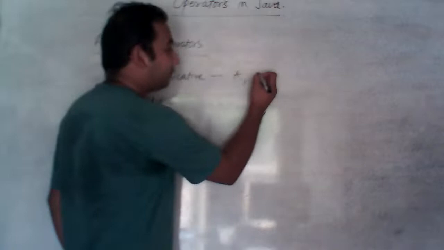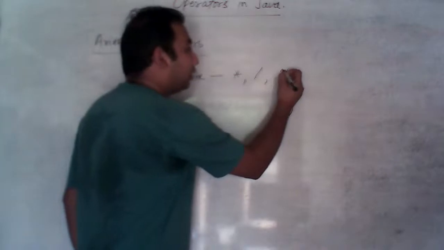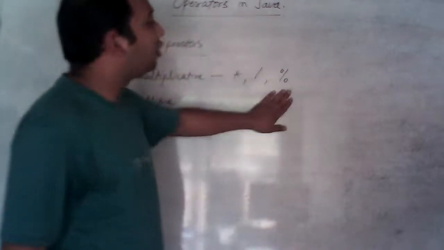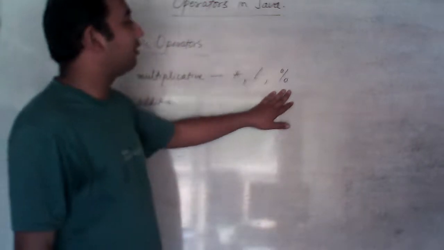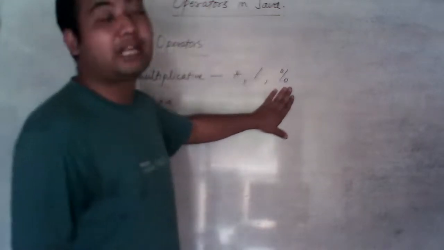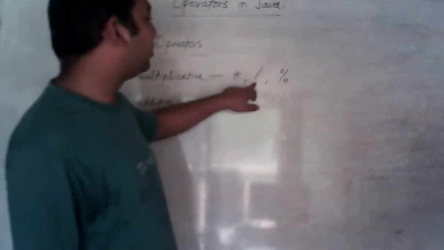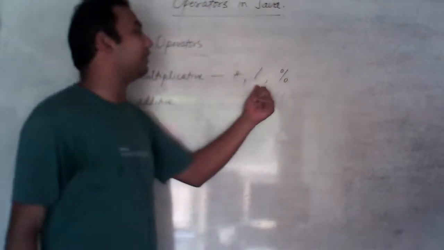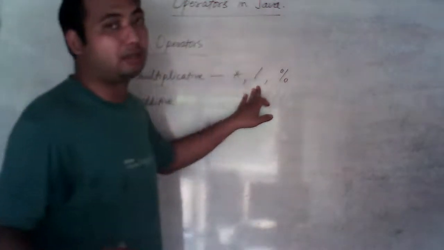Now, forward slash is used for division, and modulus symbol is also used for division, but in the answer you will get the remainder. By using this forward slash, you will be able to get the quotient.